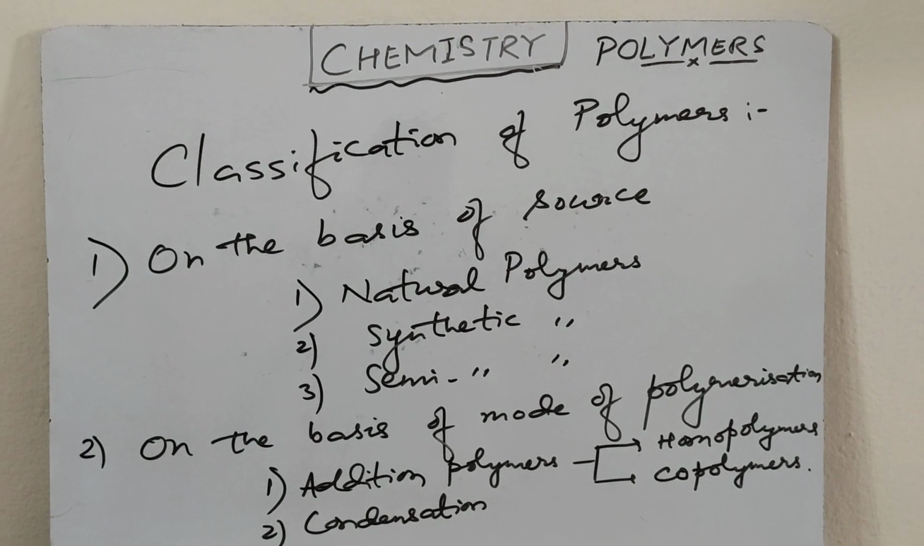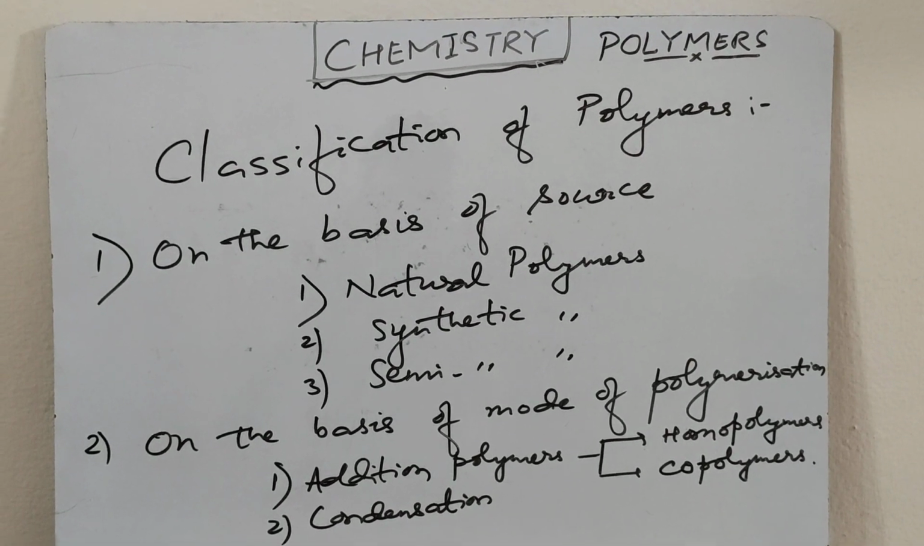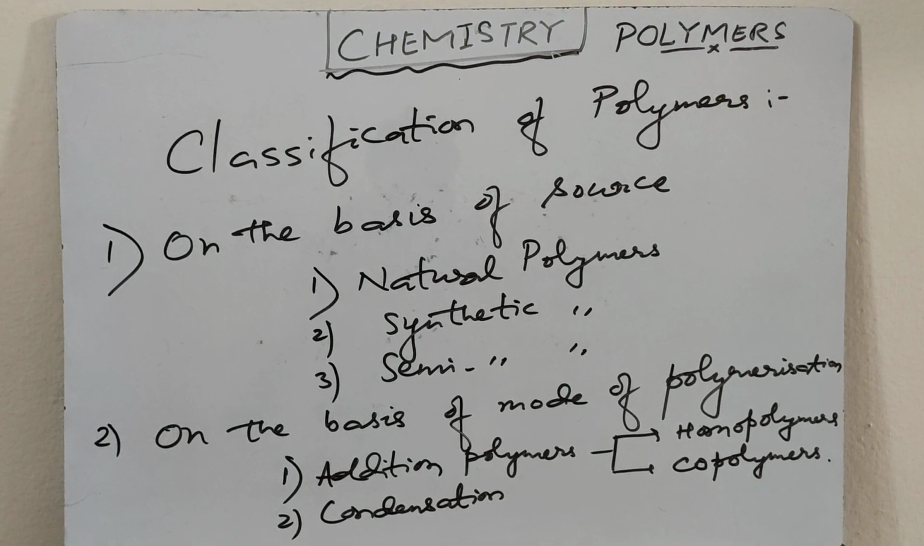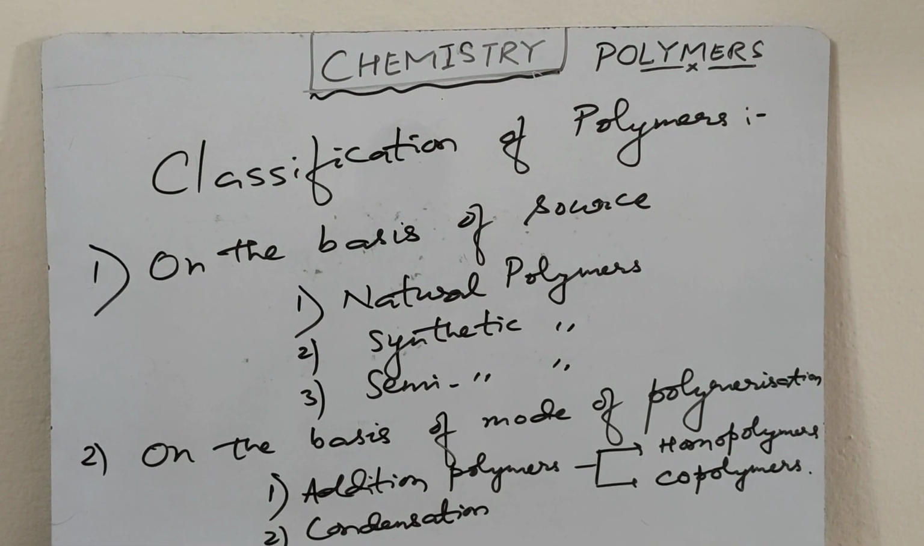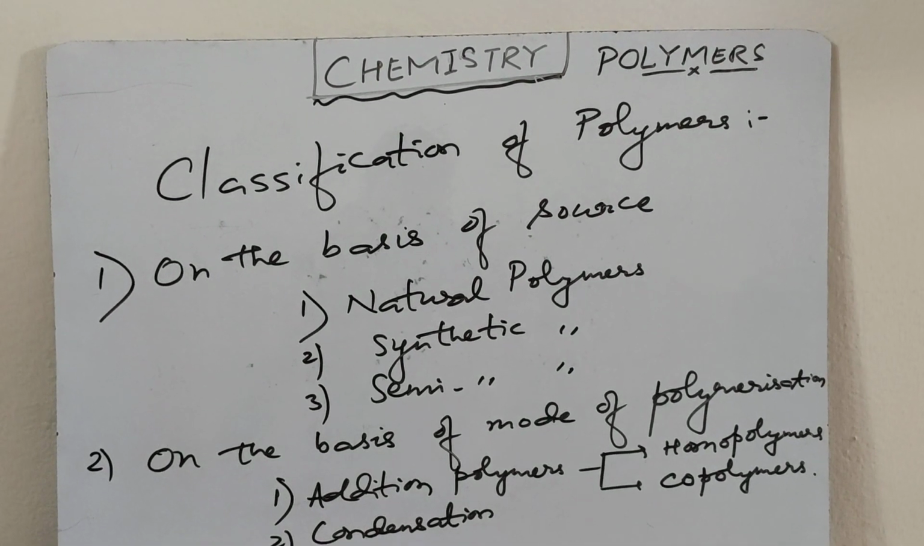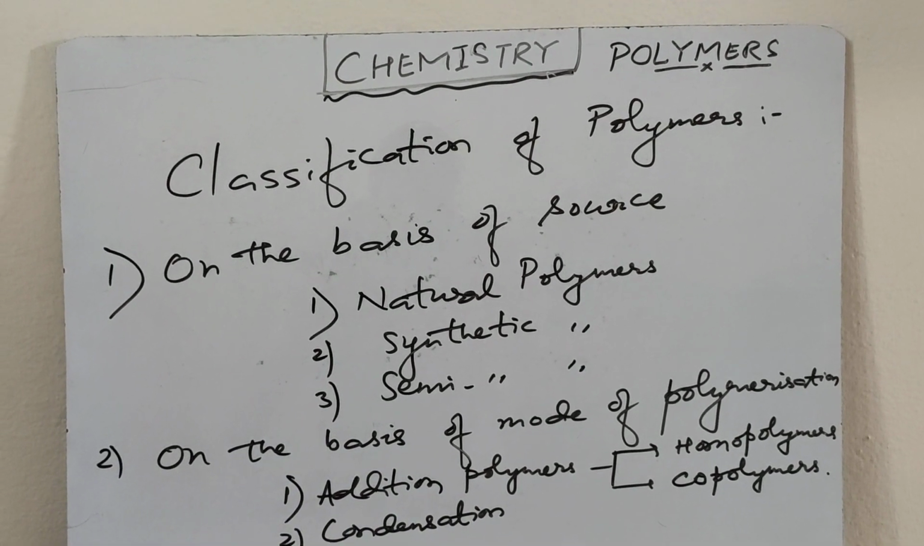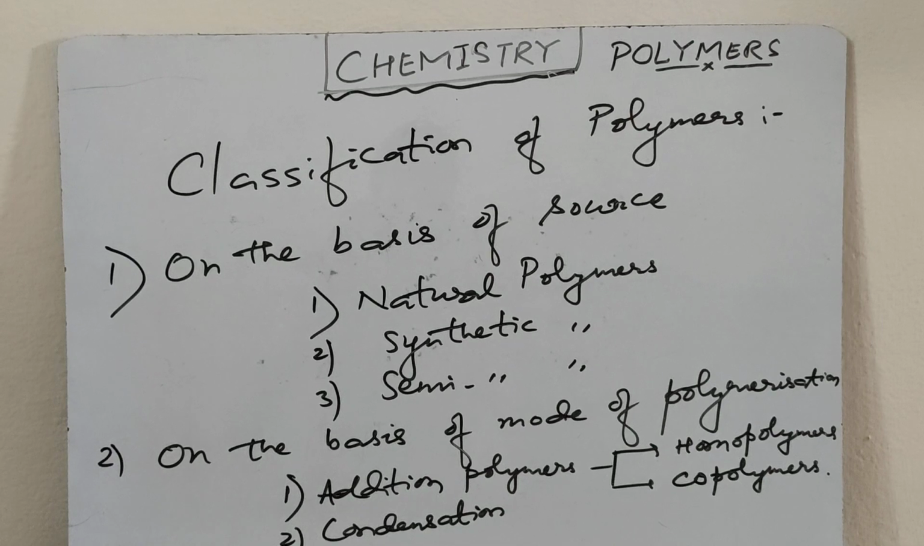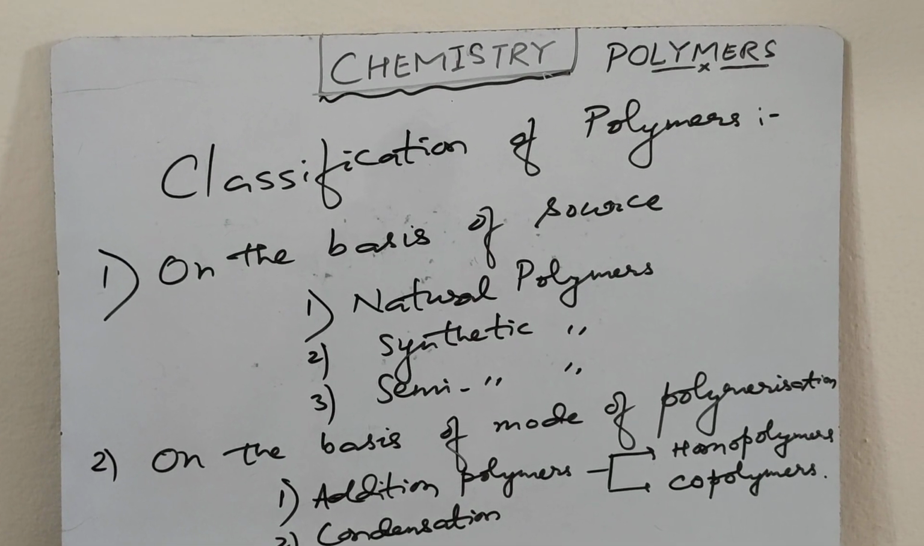Cellulose. Cellulose is a linear polymer of beta D glucose. Starch. Starch is a branched polymer of alpha D glucose. Some resins are plant product, whereas natural rubber is a polymer of isoprene, also called 2-methyl-1,3-butadiene.